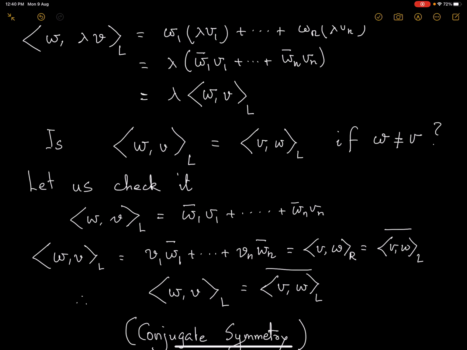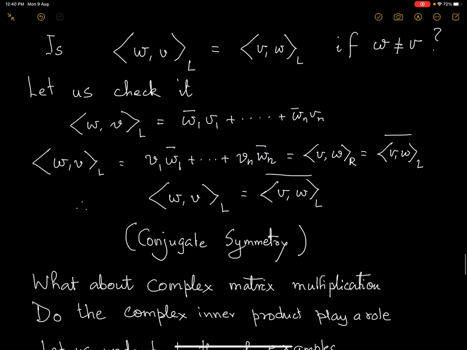The left inner product of WV is the right inner product of VW, which is the same as taking the left inner product of VW and then taking the conjugate. So the left inner product of WV is the conjugate of the left inner product between V and W. So this is called conjugate symmetry.